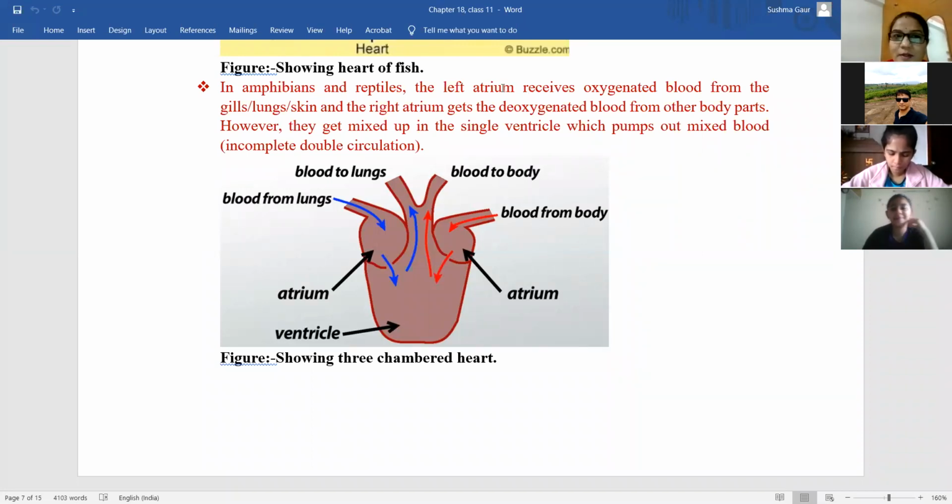Okay, yeah, now I'm getting it. Amphibians have, besides lungs, gills also, and skin also. So this lung respiration, they only require when they come out of the water. When they are in the water, they use their skin and their gills. So the lungs are used only sometimes, so they don't need the oxygenated and deoxygenated separation, because they respire through gills and skin as well. That's why their heart is not very much developed, it is a 3-chambered heart.